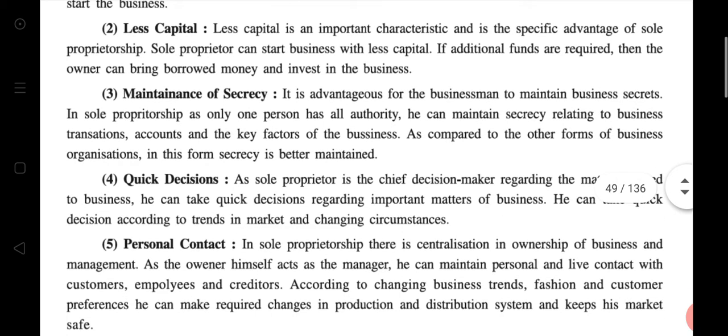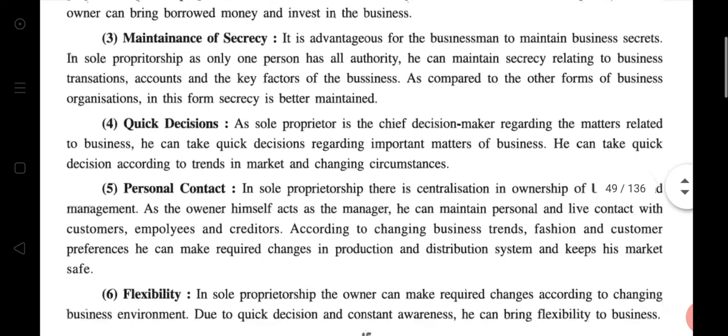Then less capital. Less capital is an important characteristic and a specific advantage of sole proprietorship. Any sole proprietor can start the business with less capital. If additional funds are required, then he can bring borrowed money and invest in the business. See, maintenance of secrecy. Mostly the points are the same. It is advantageous for the businessman to maintain business secrecy. Please underline.